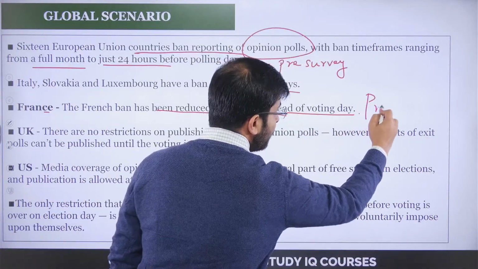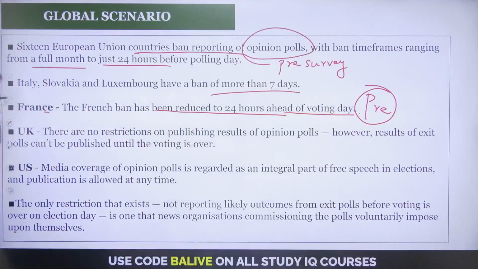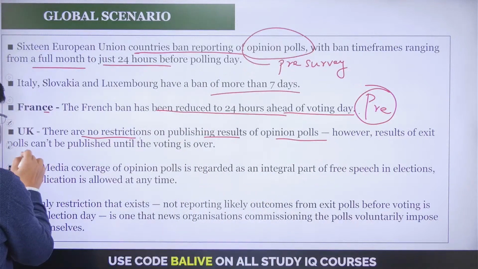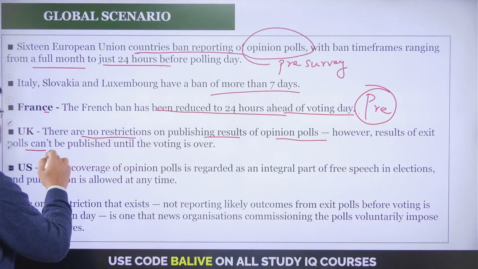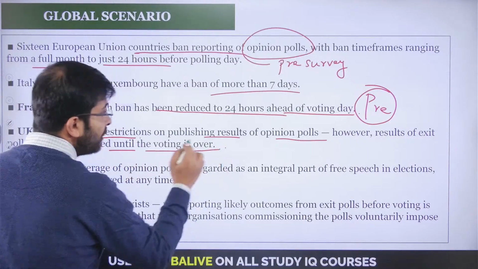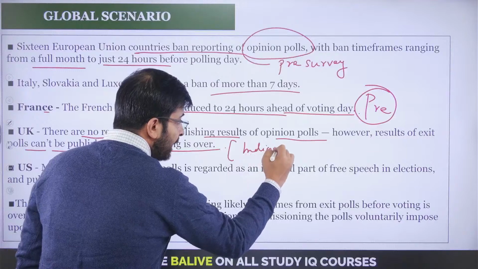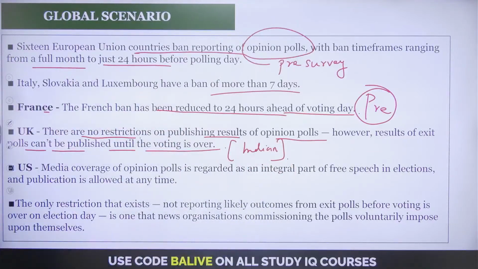Again, the pre-poll, right? Similarly, you're looking at the UK, where there are no restrictions on publishing of opinion polls. However, the results of exit polls cannot be published until the voting is over. So you can say similar to the Indian model, right? Similar to the Indian model is what the UK follows.